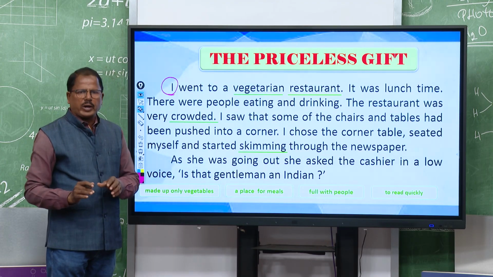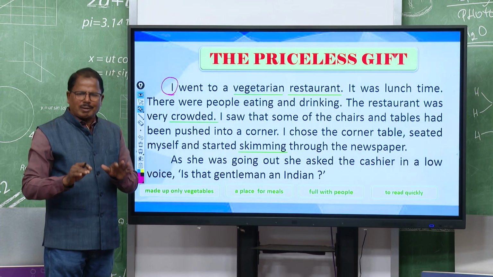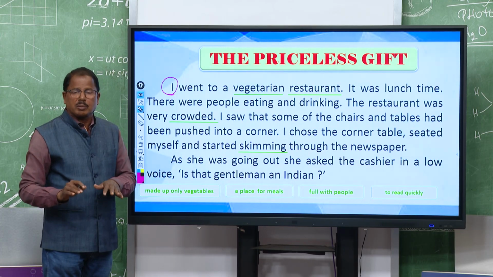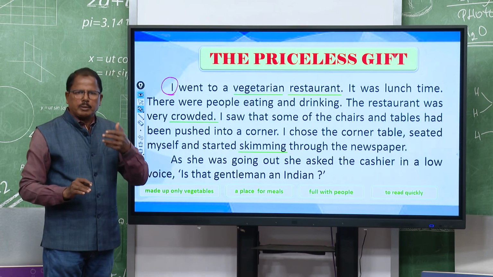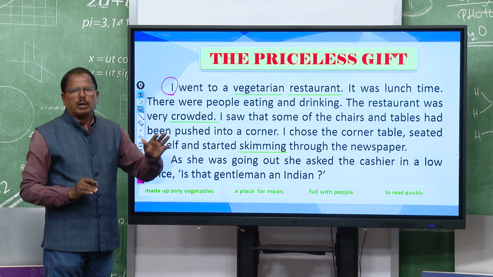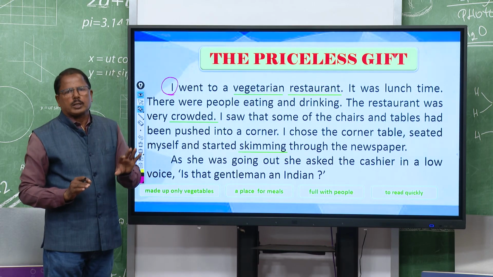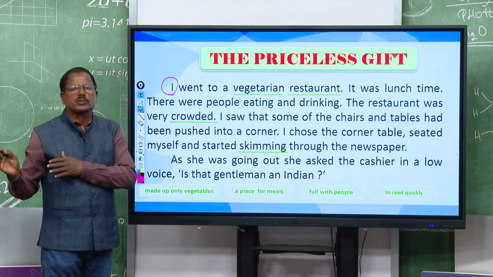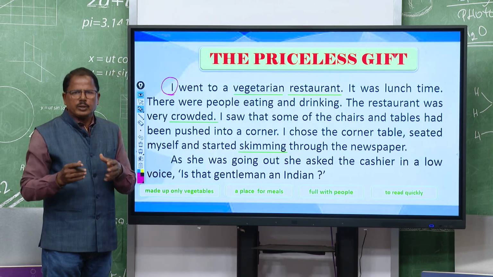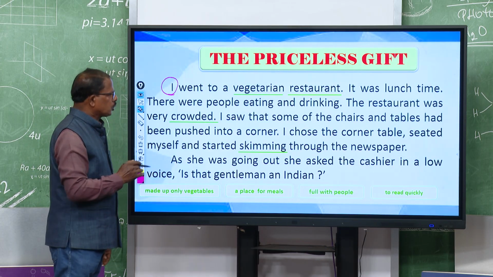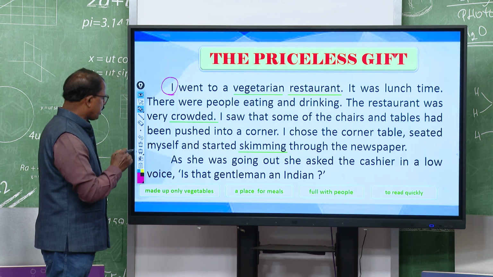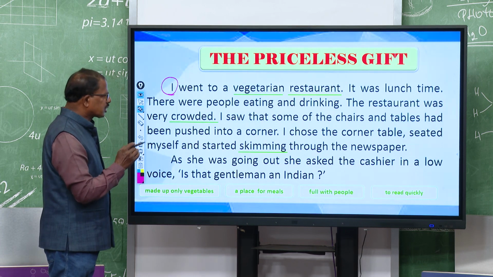So, sometimes we find that if the number of people is small, then the restaurant people put their tables and chairs in the corner because it will be spacious, right. And that happens here in this story. So, I chose the corner table, seated myself and started skimming.